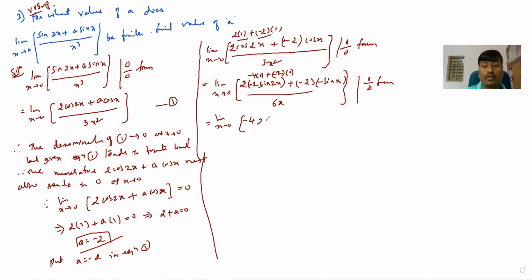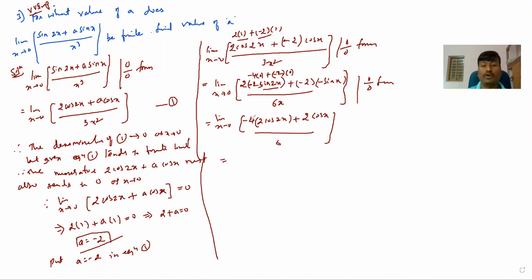Now limit as x tending to 0, differentiate again. -4 is constant, and sin 2x differentiates to 2 cos 2x. Remember, 2 cos 2x, because -2 into 2, 2 2s are -4, and sin 2x differentiation is cos 2x. Plus, minus into minus is again a plus, 2 constant, sin x differentiation is cos x, divided by 6x differentiation, which is 6.